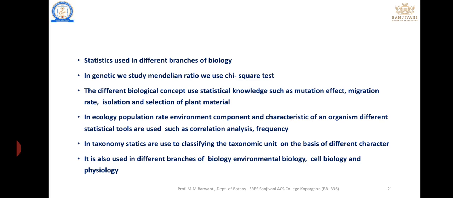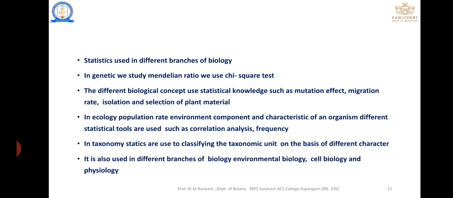Let's see what a mutation effect is. Mutation effect means if gene number 23 is mutated, we can predict the effect with the help of probability, and probability is a statistical concept. Suppose we have a change in gene number 25 and we predict how much percentage the gene 25 change affects the human body. That prediction concept is probability, and probability is statistical.